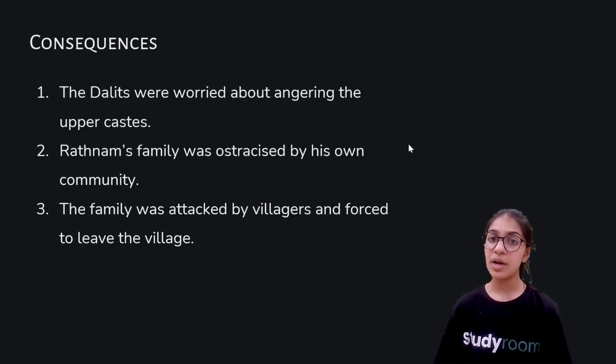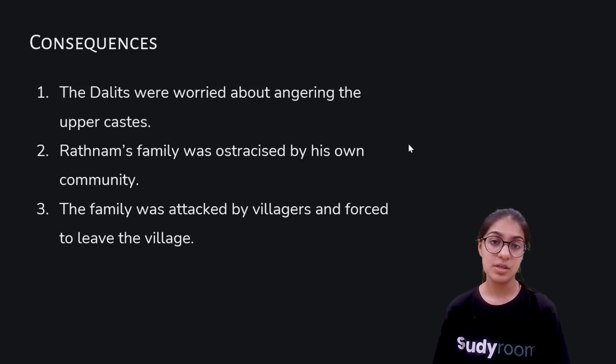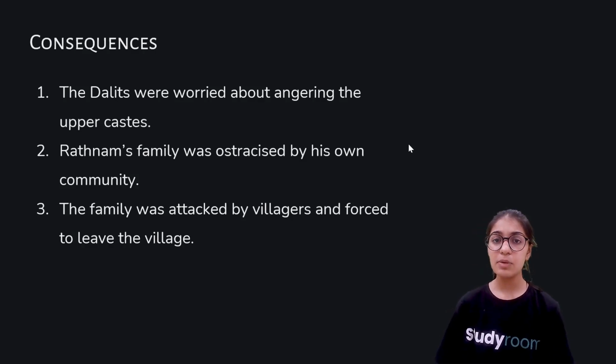This is what I told you in the story: when Ratnam was asked to follow the same ritual as his family does, he refused because he is aware that he's being discriminated against. There are some laws that have been enforced in the country to safeguard these people, so he was not afraid to raise his voice and file a case against those people.